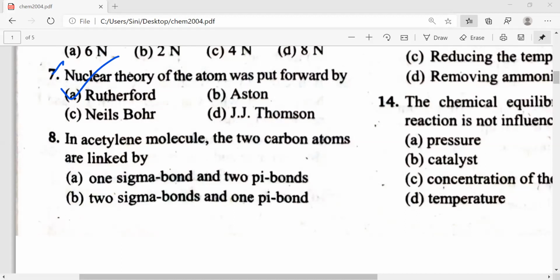How many of you don't know what is acetylene? Please let me know the same. Is there anyone who doesn't know what it is?